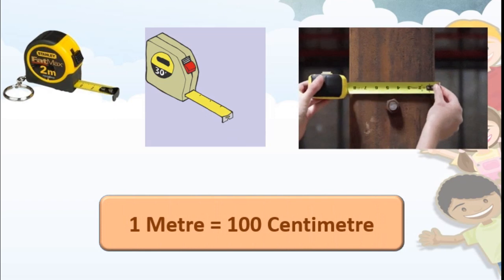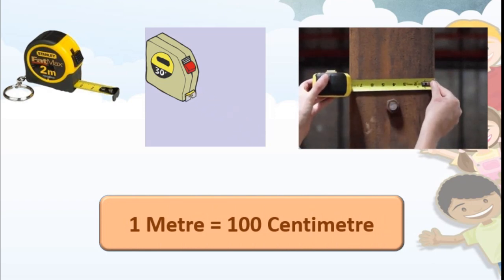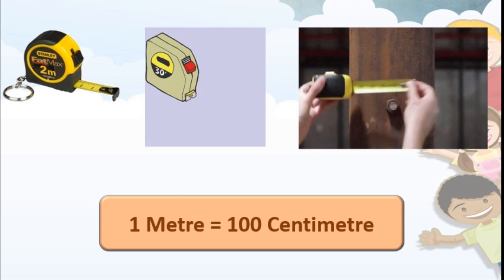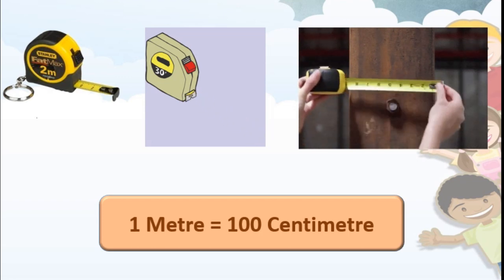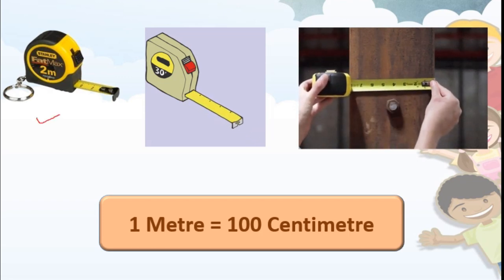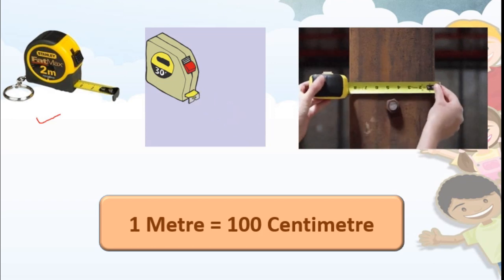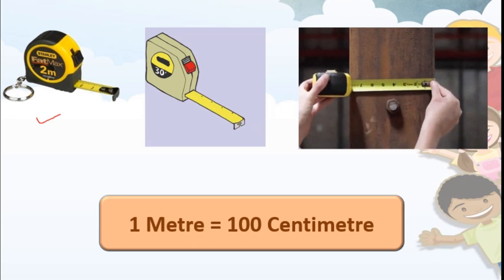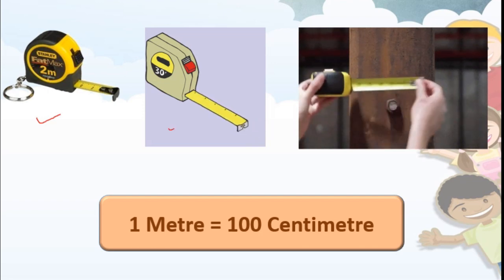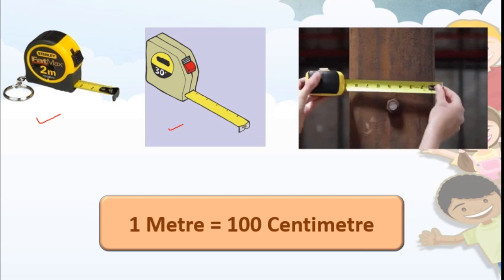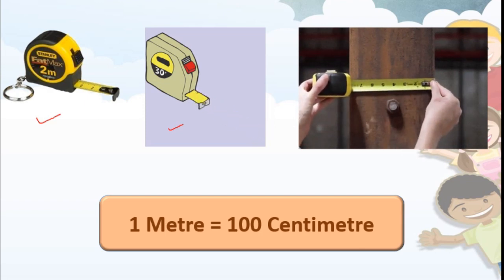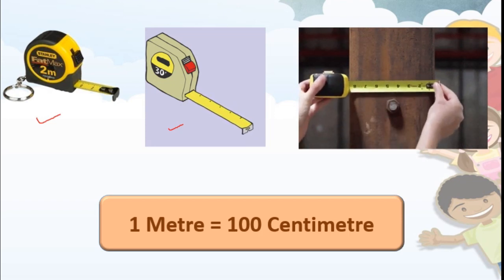Here 1 meter is equal to 100 centimeter. Remember this. 1 meter is equal to 100 centimeter. Means in the first one, this is of 2 meter length, correct? Means it has 200 centimeter, correct? And this is of 3 meter, means it is having 300 centimeter. For this, remember, 1 meter is equal to 100 centimeter.